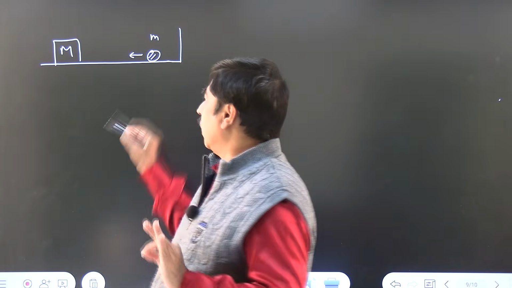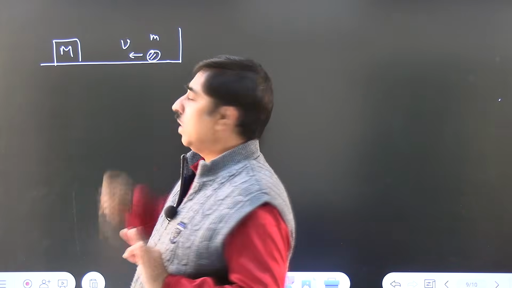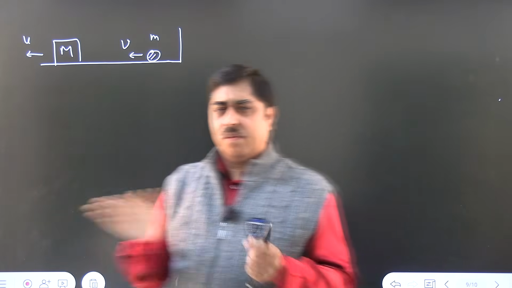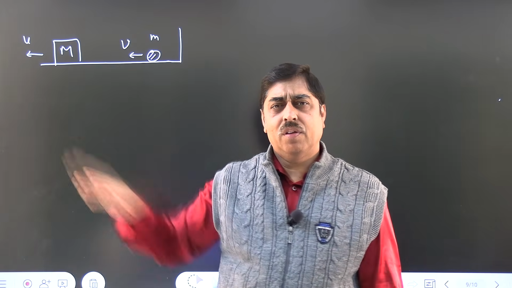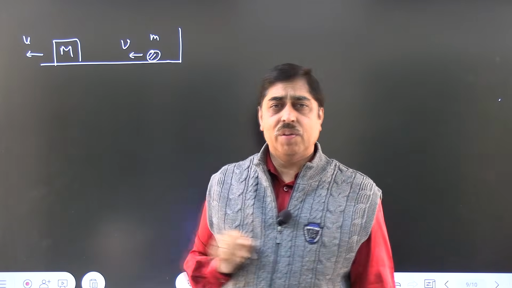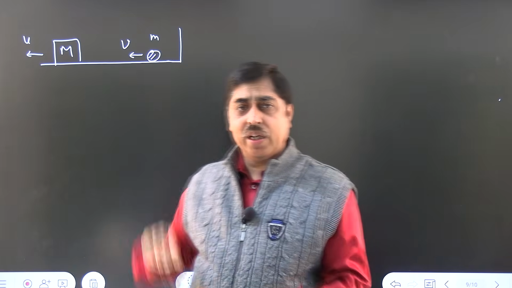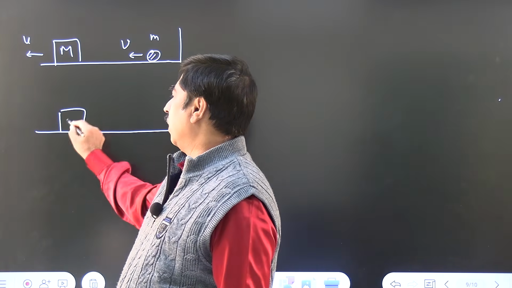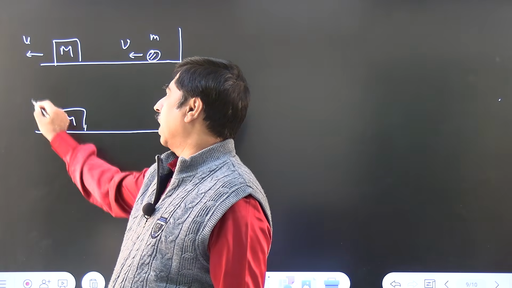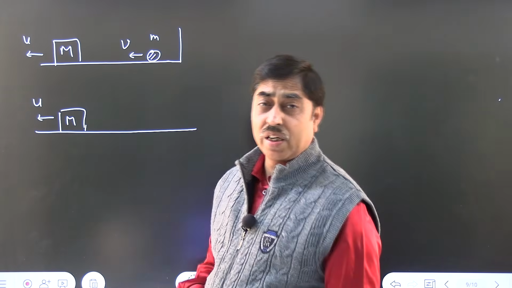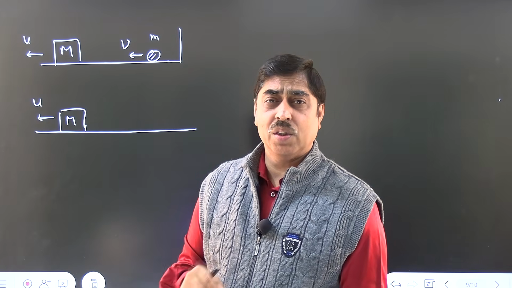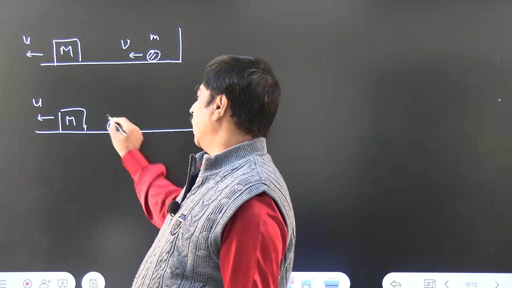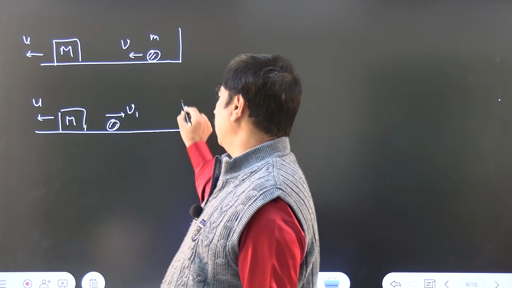So I am assuming that speed of the ball at some instant is v and speed of the block is u. That means some collisions have already taken place. The block is traveling at speed u and speed of the ball right now is v. It is going to make a hit, and just after the hit, speed of the block will be slightly larger than u, but I will write it as u only. In 1 or 2 collisions, speed is not going to change much. For this ball, let us assume that it is traveling back at speed v1.